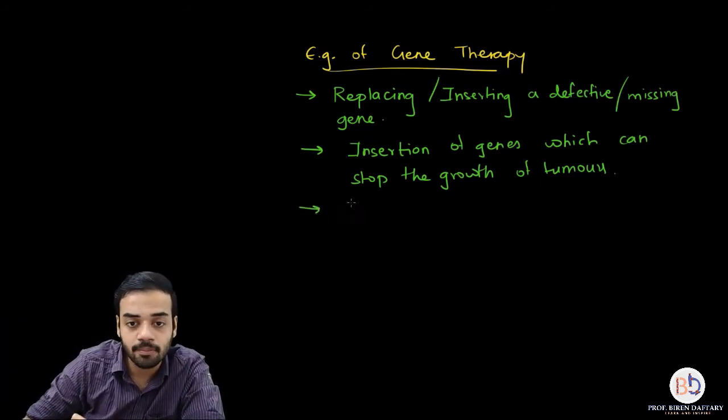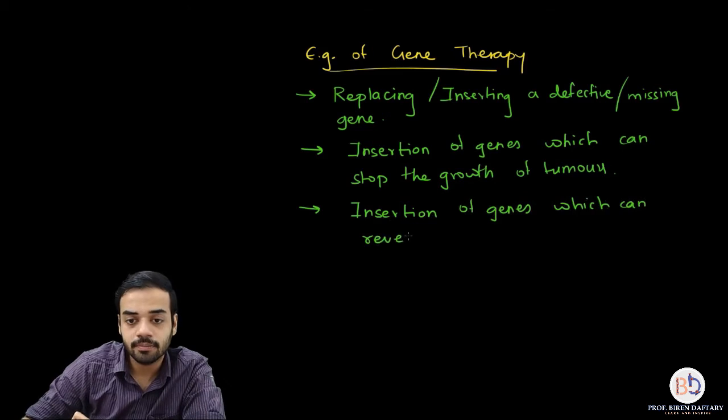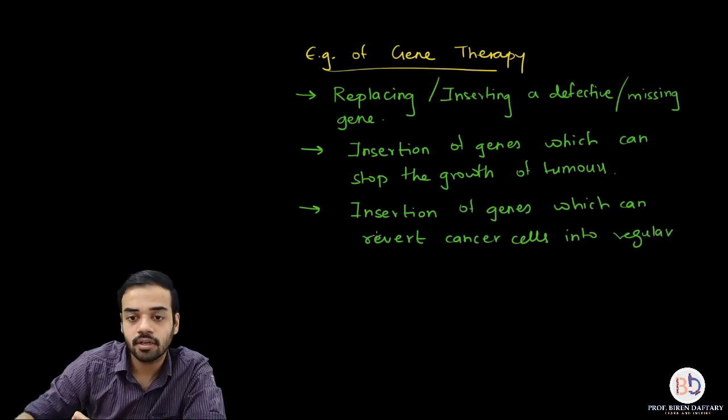Then another example is insertion of genes which can revert cancer cells or the tumors into regular body cells.